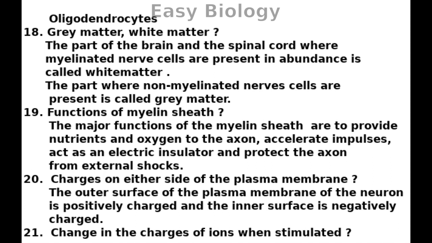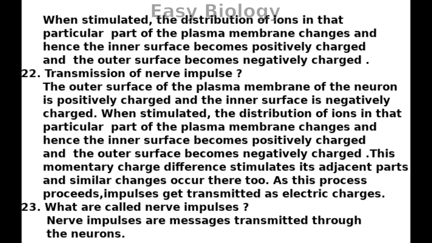Charges on either side of the plasma membrane. The outer surface of the plasma membrane of the neuron is positively charged and the inner surface is negatively charged. Change in the charges of ions when stimulated. When stimulated, the distribution of ions in that particular part of the plasma membrane changes, and hence the inner surface becomes positively charged and the outer surface becomes negatively charged.